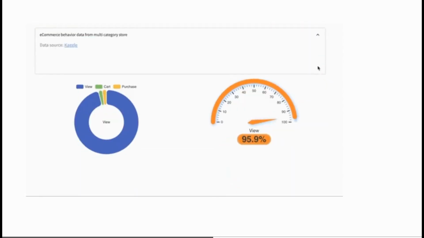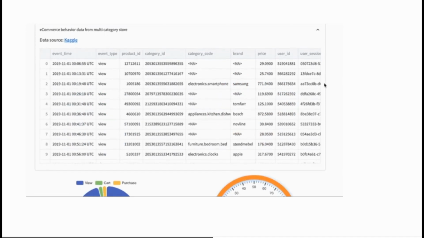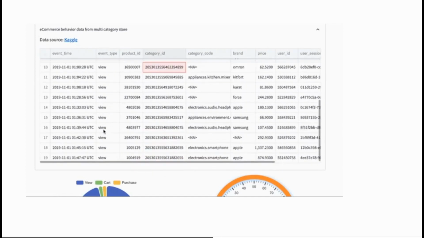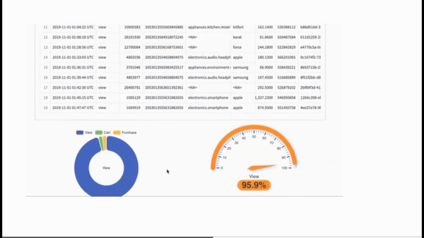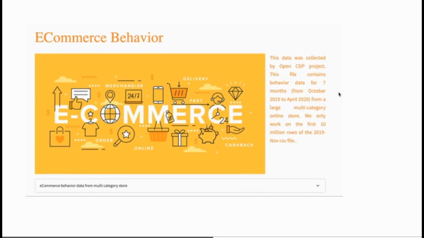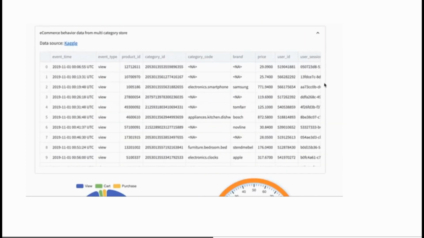We got the dataset from Kaggle, which was collected by the OpenCDP project. The dataset contains e-commerce behavior data from multiple category stores. The most important column we use for the analysis is the customer behavior event type. There are 3 event types: view, cart, and purchase. And the share of view is almost 96%.